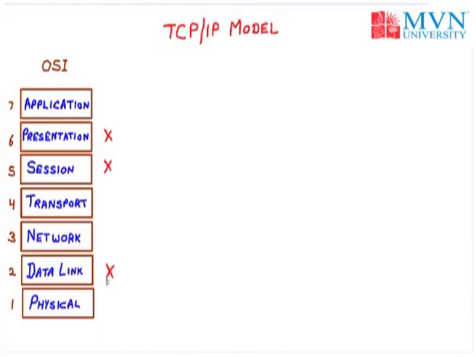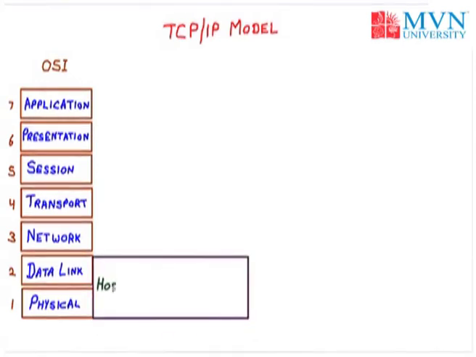So that's why we developed the next model called the TCP/IP model, and TCP/IP was the first implementation in the market and comes before the OSI model. The presentation layer, session layer and data link layer were not of use in the OSI model. So we have merged the layers of the OSI model and provided them in the TCP/IP. First of all, we have linked up the physical and the data link layer and provided the name as the host to network layer.